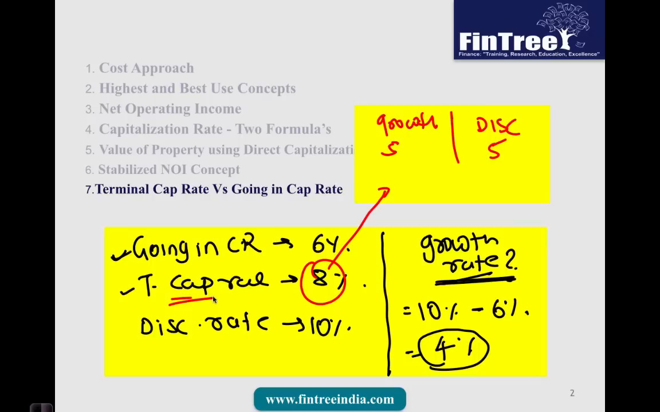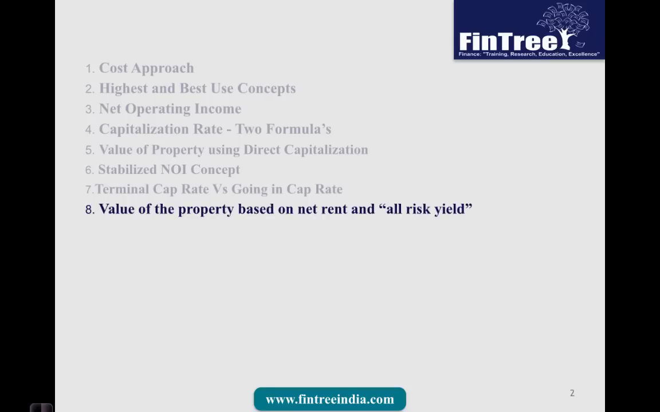Moving further, value of the property based on net rent and all risk yield. So on the exam, let us say you've been given data like this. You have been provided with rent, let us say of 100,000, and in this rent you are not provided data to calculate NOI, but you've been provided with all risk yield.